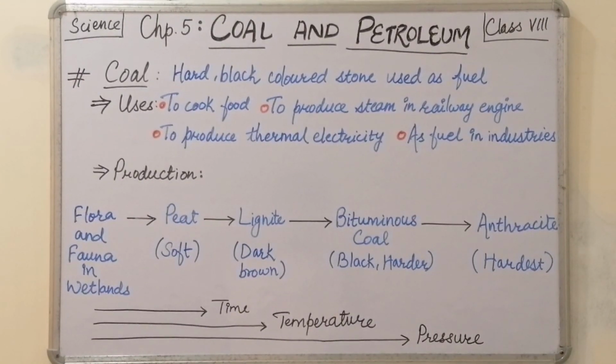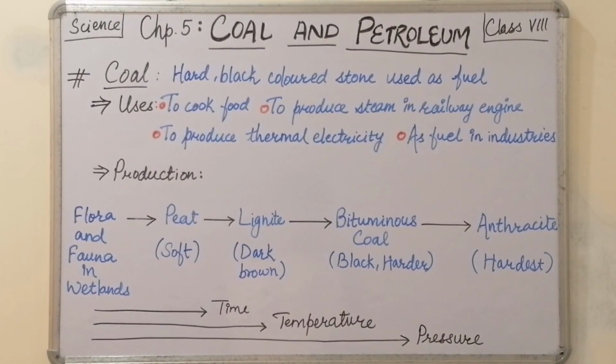Now this peat, again after some time, with increasing temperature and pressure, is converted into lignite, which is somewhat solid in nature and dark brown in color. Then again after several thousand years, we will get bituminous coal, which is black and harder as compared to lignite.